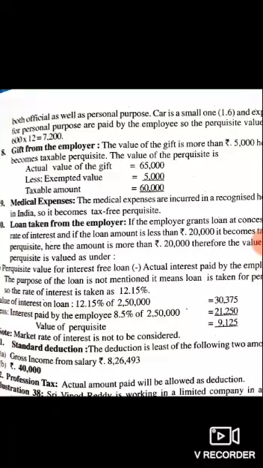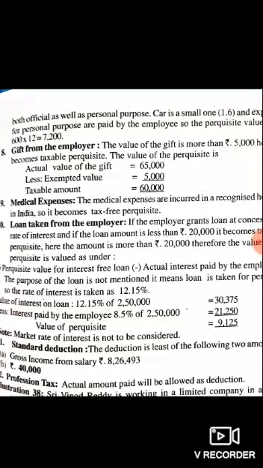Gift from the employer up to 5,000 only is exempted, so the unexempted amount 60,000 is a taxable perquisite. Medical expenses incurred in a recognized hospital in India become tax-free perquisites. If the medical expenses are in an unrecognized hospital, they are not given as tax-free perquisites.